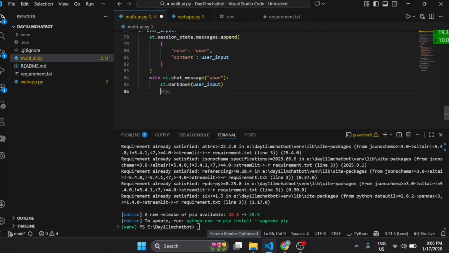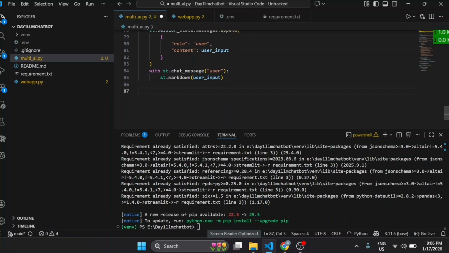Then it's time to call our AI model. We will send the full conversation, including the system prompt, to the AI model. This will allow the AI to remember the context, follow the system instruction, and respond correctly. For it, we will use client.chat.completions.create.